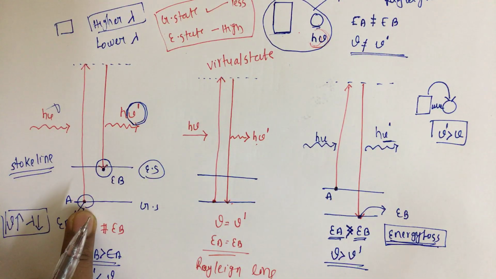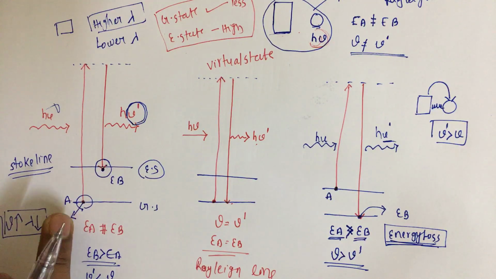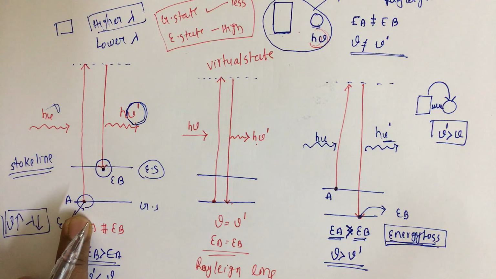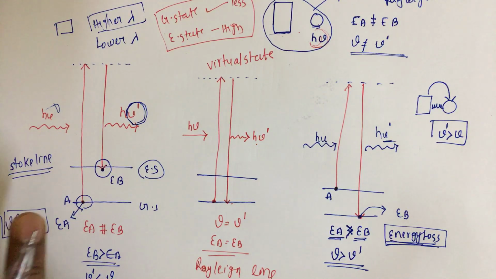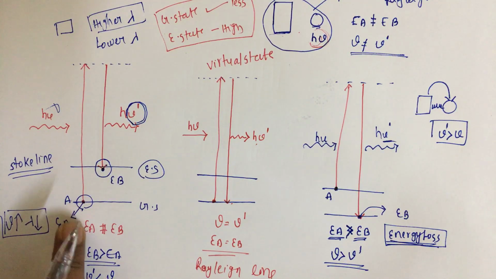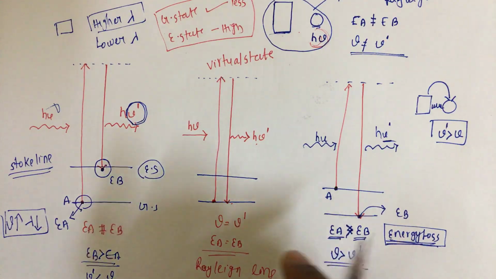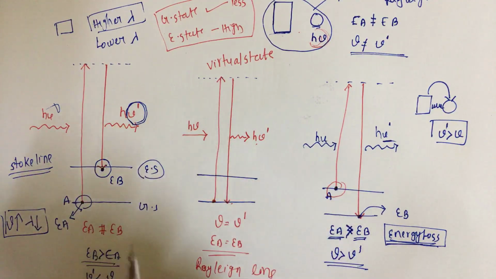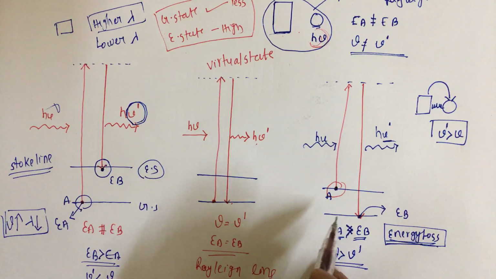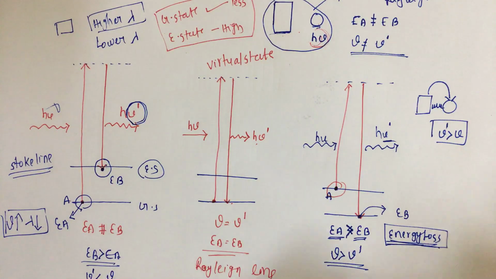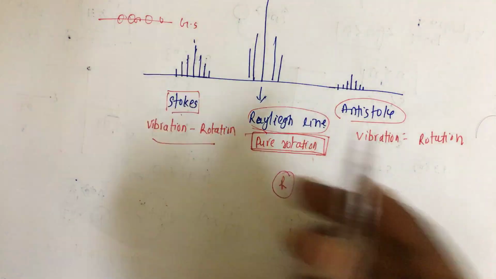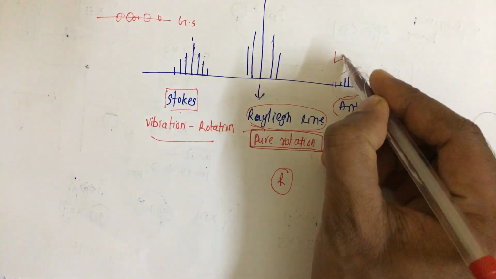The Stokes line starts from the ground state, where the number of molecules is more, so the Stokes lines are more intense. Whereas the anti-Stokes line starts from the excited state, where the number of molecules is less, so anti-Stokes lines are less intense.